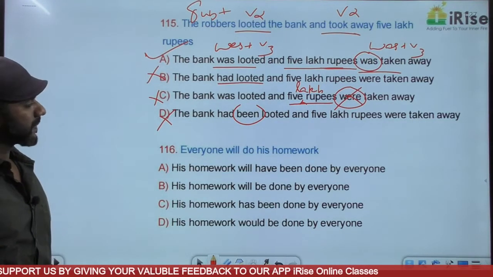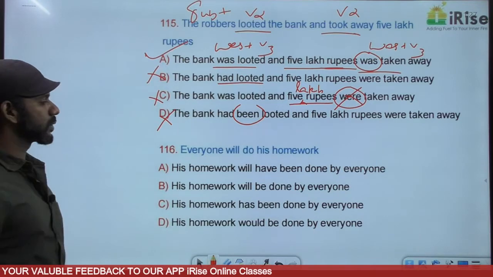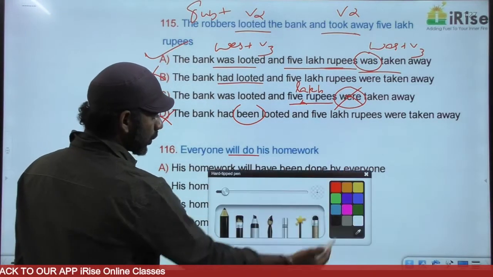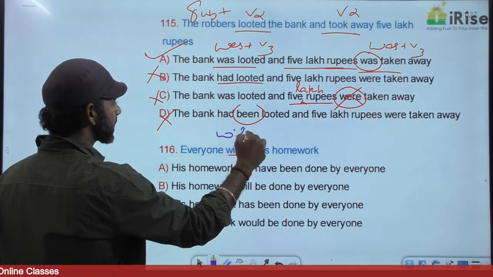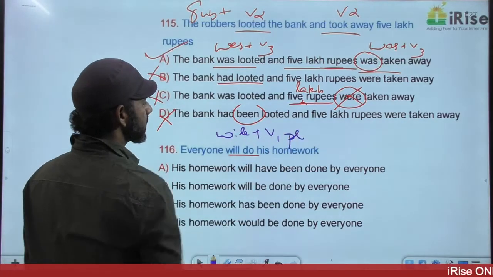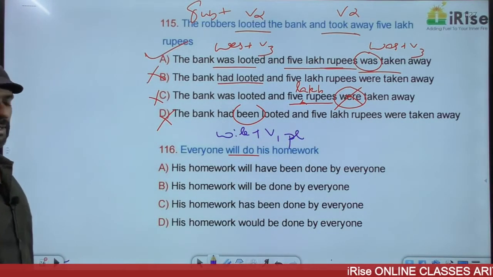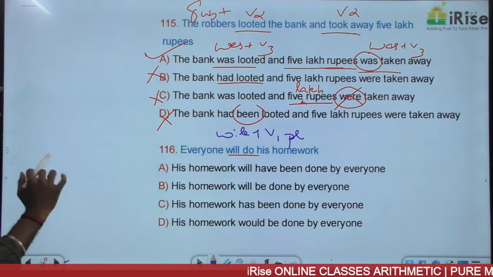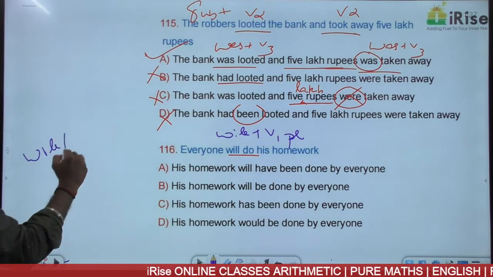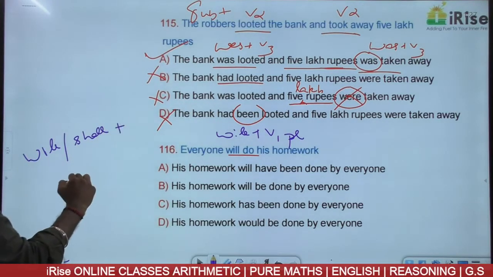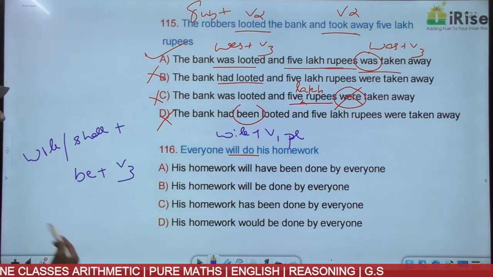Come to the next one. Everyone will do his homework. Will do is will plus V1 plural, simple future in the active voice. In the passive voice also it must be simple future, and simple future in the passive voice is will or shall plus be plus V3.